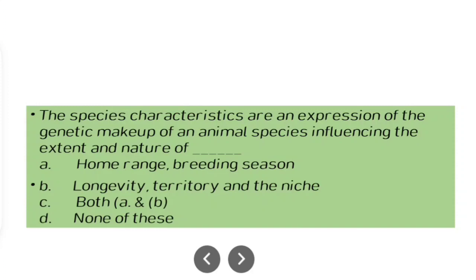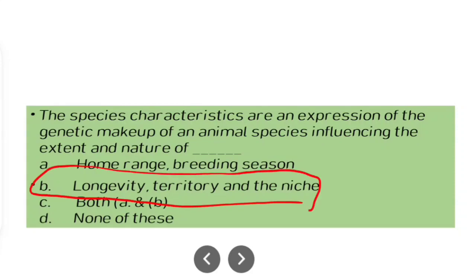The species characteristics are an expression of genetic makeup of an animal species influencing the extent and nature of: option A, home range, breeding season; option B, longevity, territory and the niche; option C, both A and B; option D, none of these. So it's basically longevity, territory and the niche. Option B.